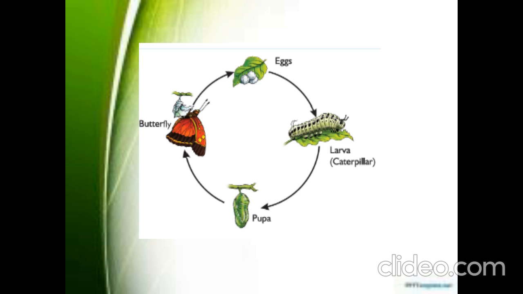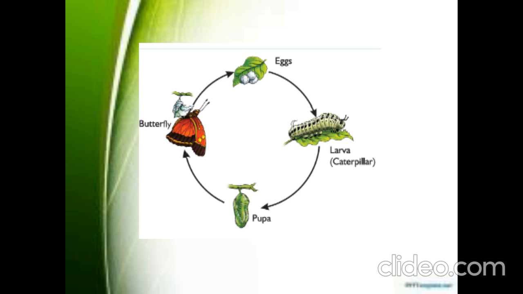After a sufficient time, it transformed into pupa, that is it started to build a protective layer around its body. So this stage is called pupa stage, and it will hang below the leaf. Okay, and this is known as chrysalis.